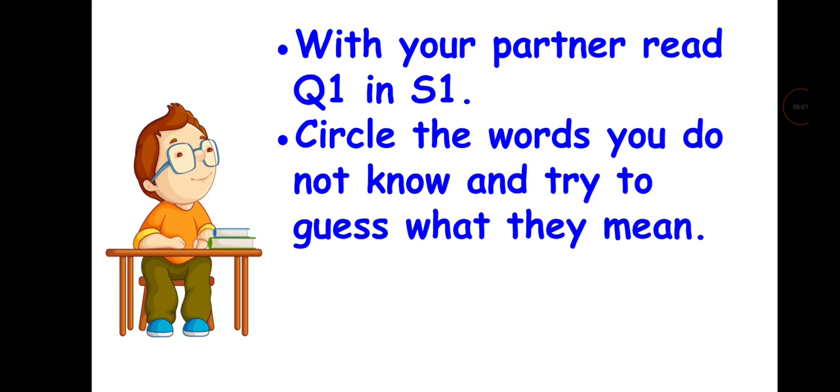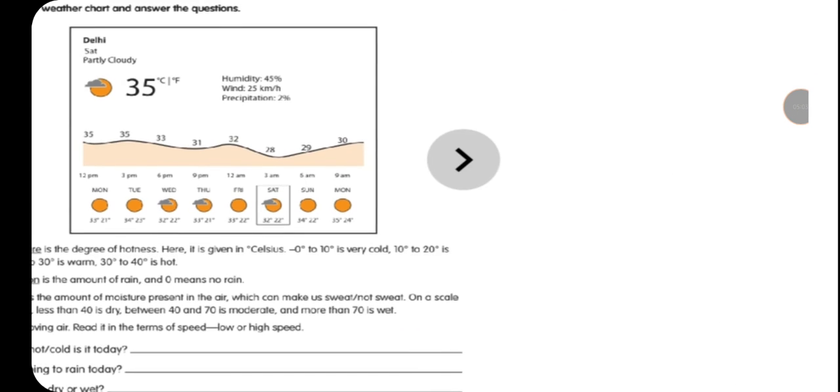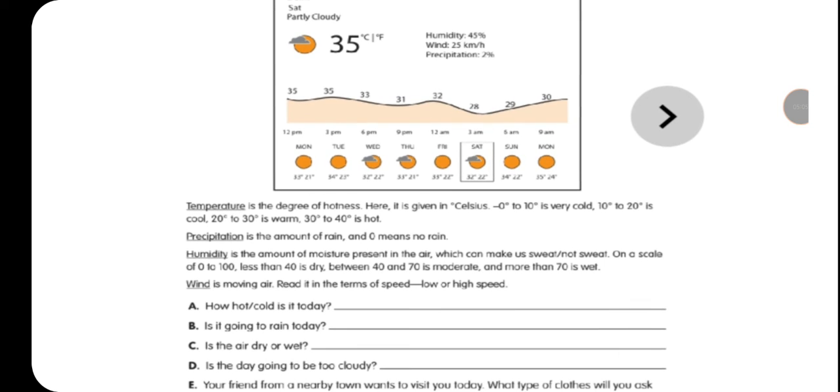In the chart it is written that weather in Celsius 0 to 10 is very cold, 10 to 20 is cool, 20 to 30 is warm, and 30 to 40 is hot. And the temperature is 35 degrees Celsius. So it will be a hot day. And it will be a little humid and cloudy day.